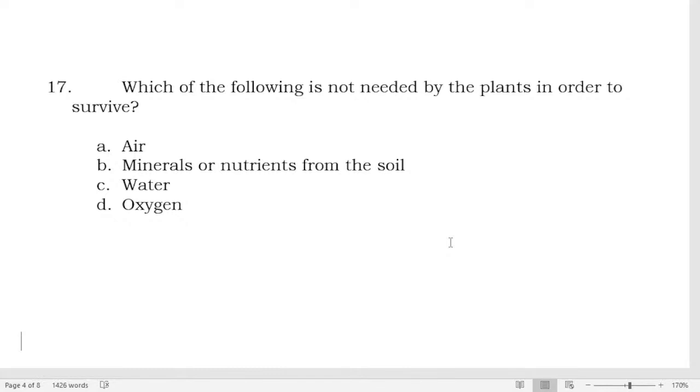Okay, so 17. Everybody says letter D. So for number 17, the correct answer is letter D. Why is that so? Because what is the air needed by the plants in order for them to survive?